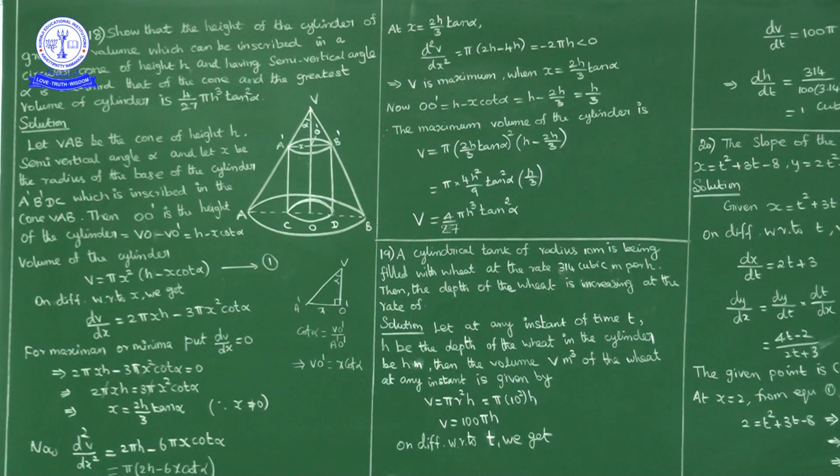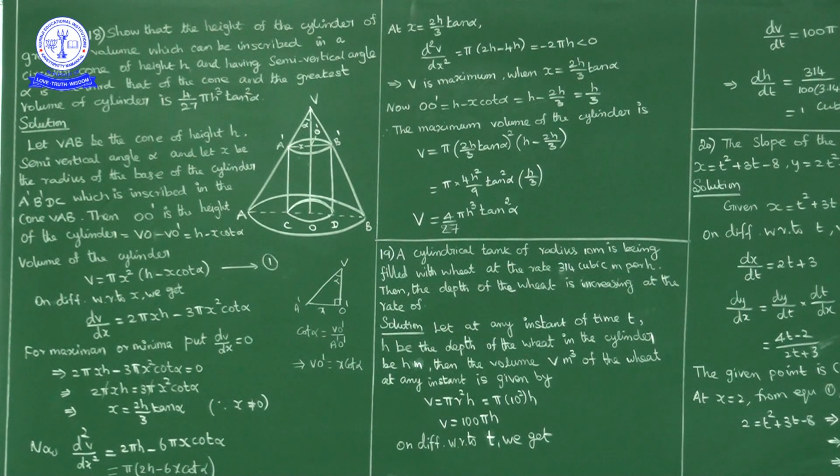Now here h is given, so that is constant. Alpha is also given, that is also constant. The changing quantities are the base radius of the cylinder, that is x, and the height of the cylinder, which is h minus x cot alpha.